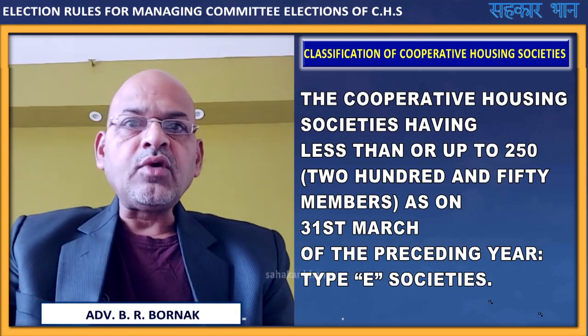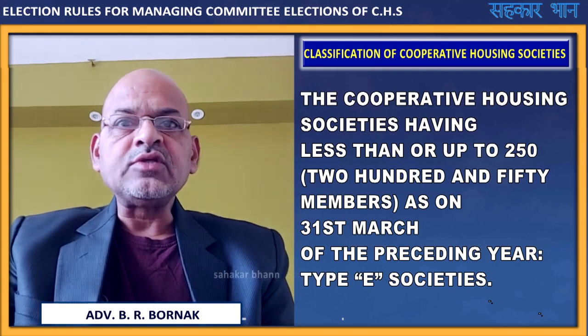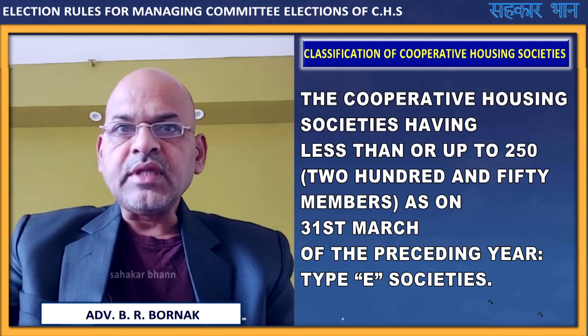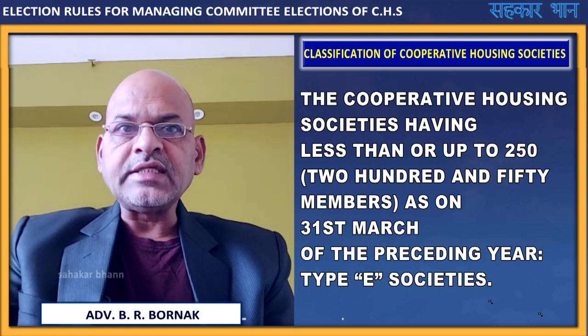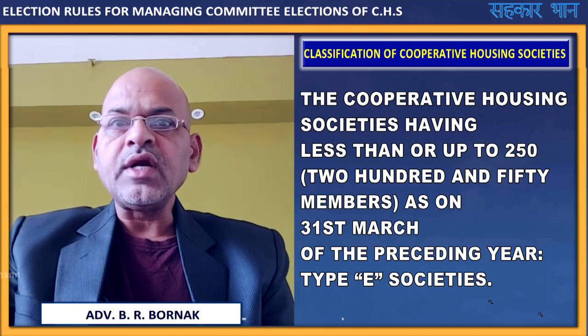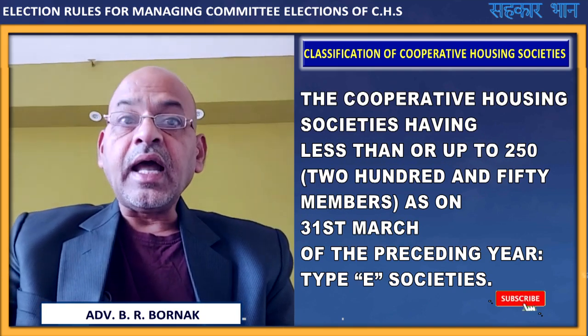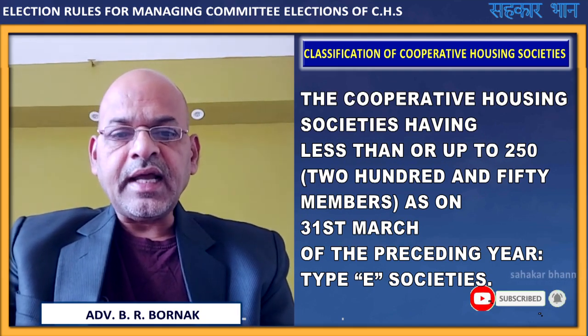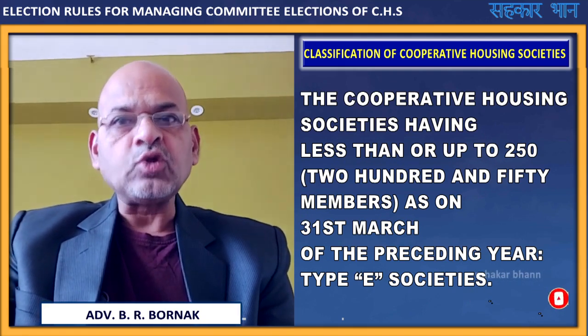Earlier there were only A, B, C, D, and these societies were classified as D, but now the cooperative housing societies having up to 250 members as on 31st March of the preceding year are classified as type E society.